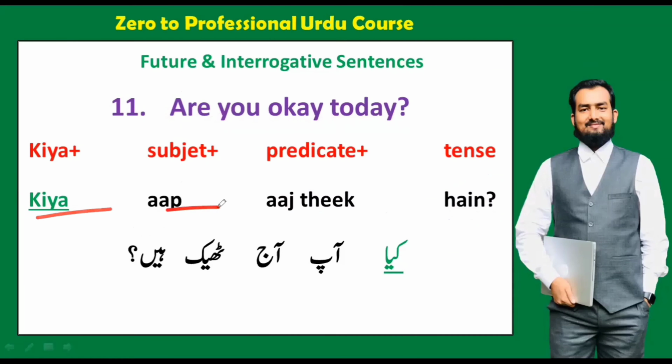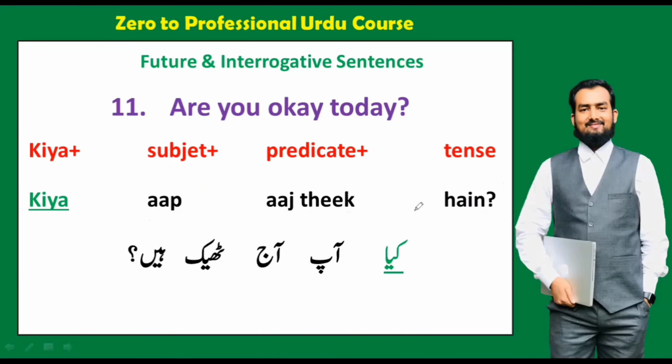We can say here kya aap aaj theek ho as well. We can change hain into ho, because with aap we can use both hain and ho. Okay, so are you okay today? How will you say? We will say kya aap aaj theek hain, formal way. But if you want to say the same sentence in an informal way, we will say kya tum aaj theek ho. We will change hain into ho, because with tum we will use ho. Okay, so kya aap aaj theek hain, and informal way kya tum aaj theek ho.